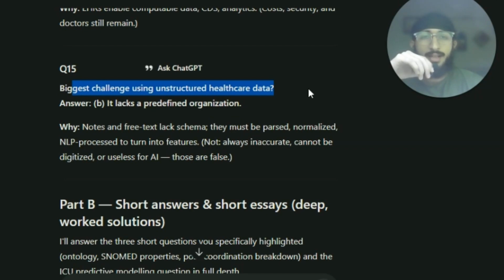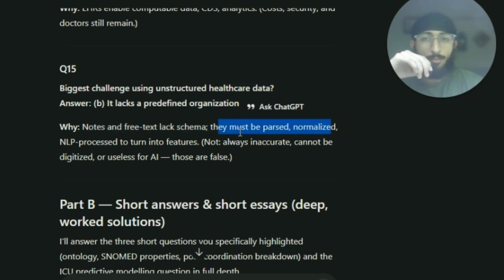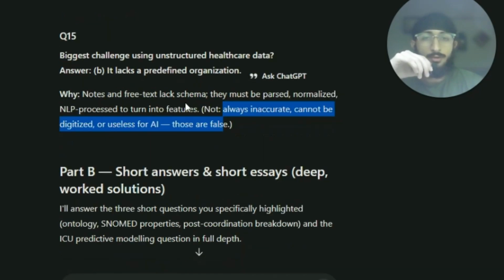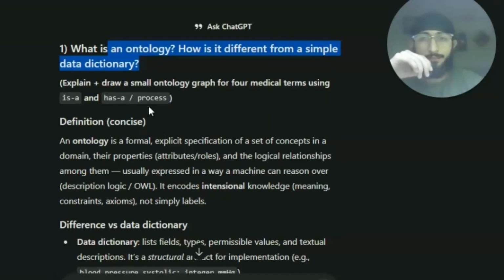Biggest challenge using unstructured healthcare data: it lacks a predefined organization. Notes and free text lack schema, they must be parsed, normalized, and NLP processed to turn into features. Not always inaccurate, cannot be digitized, or useless for AI. Those are false. Right.